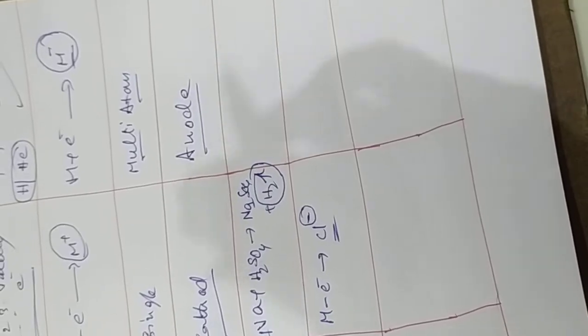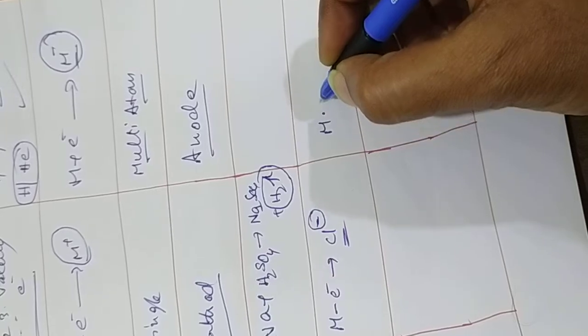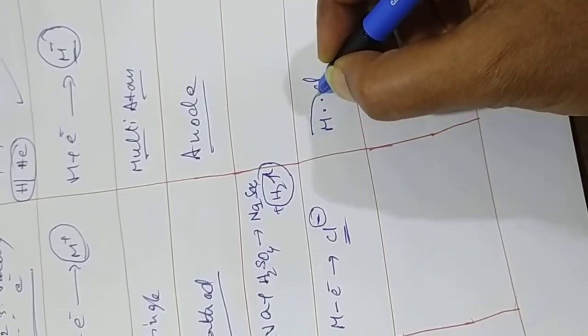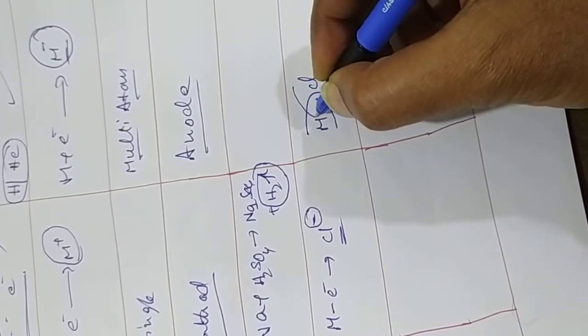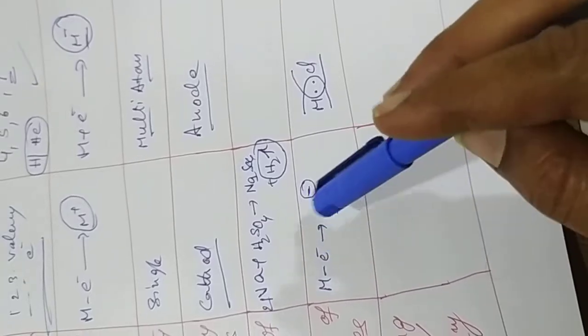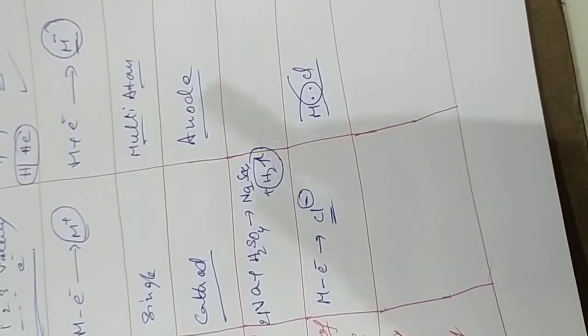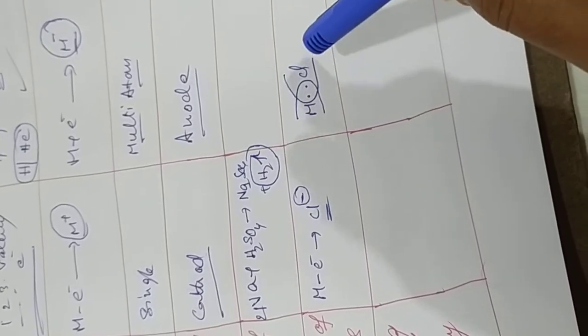Here, non-metals will not give any electron. They share the electron with the chlorine. Non-metals share the electron with the chlorine. They will not donate electrons. Metals will donate the electron to the chlorine, but non-metals will not donate any electron. They share the electron with the chlorine.